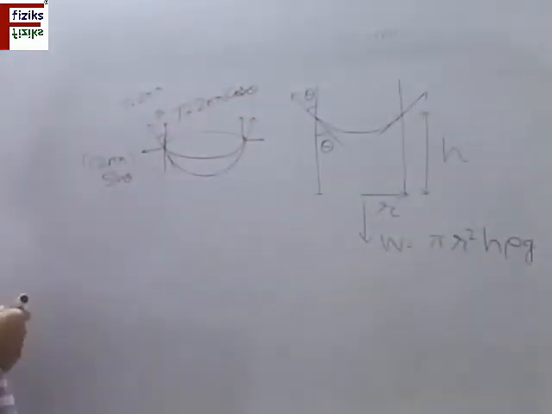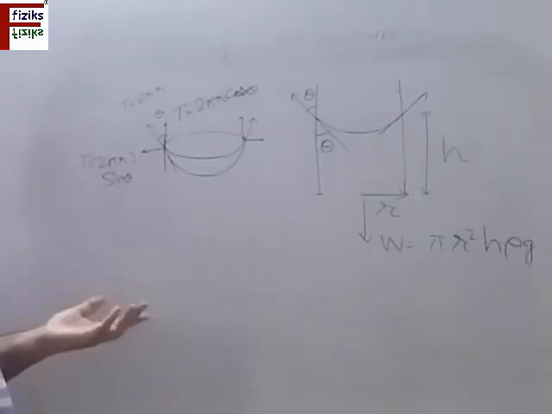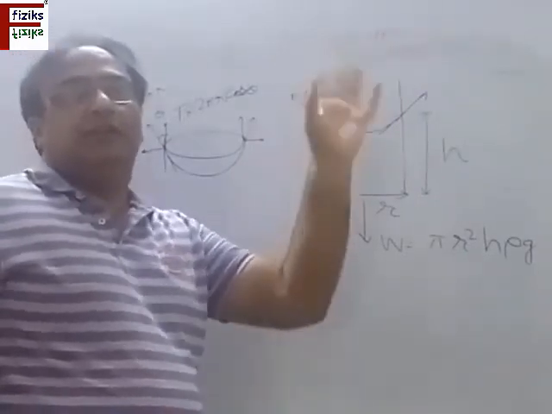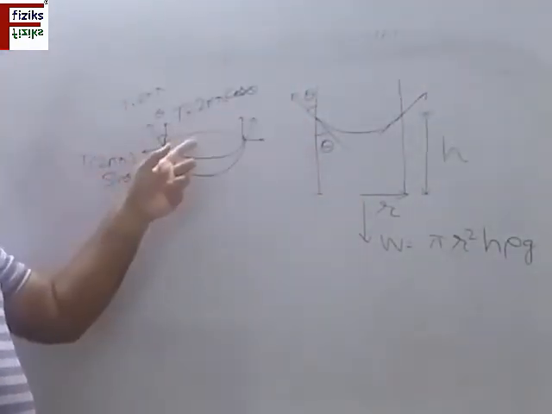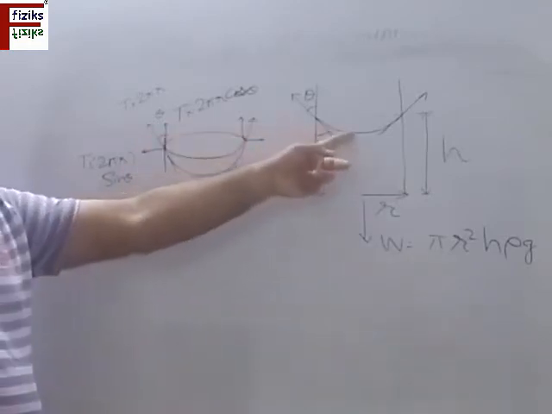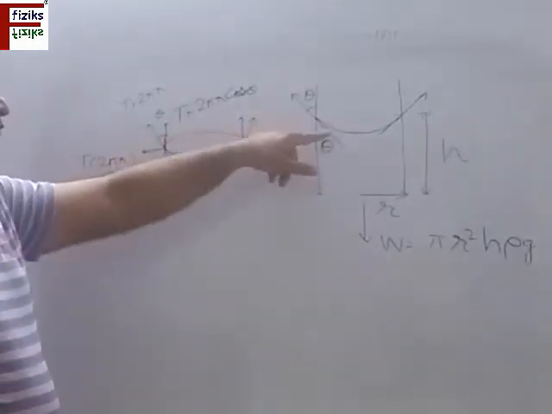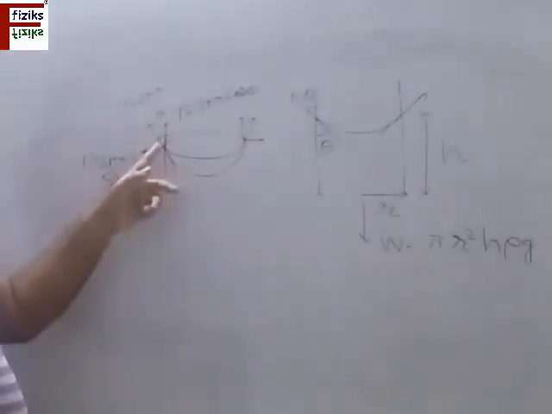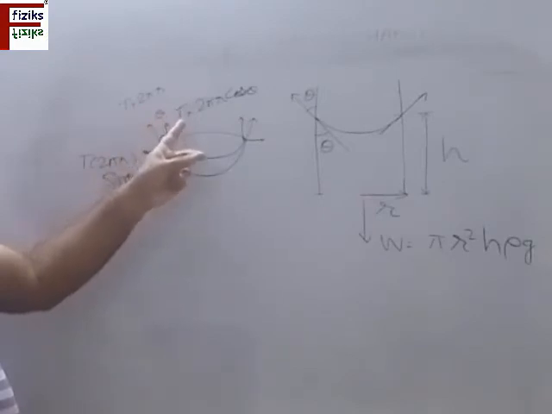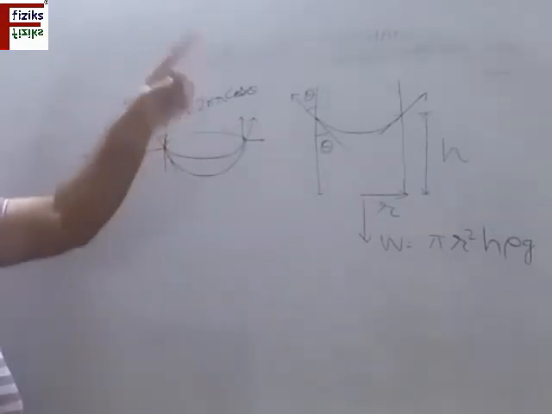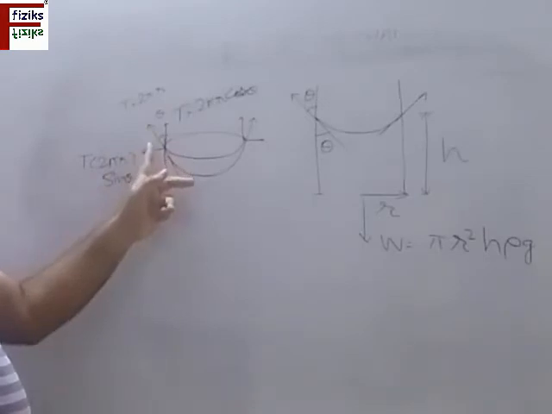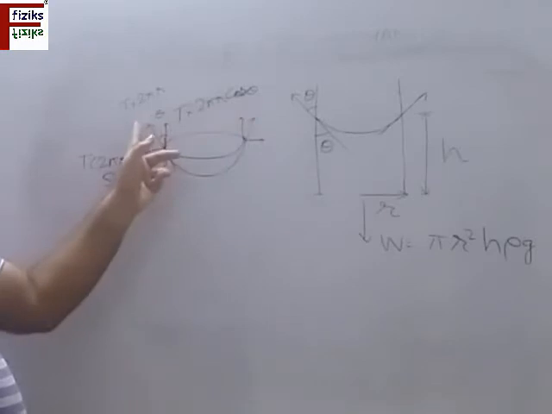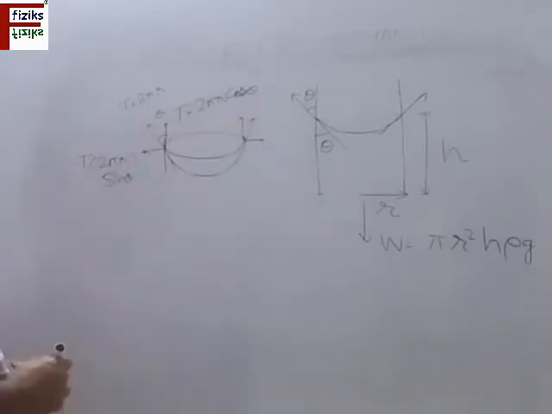Now how is this weight balanced? This is balanced by the surface tension force which is acting along the circumference of the liquid. So I have shown this in this figure. This is the element of the fluid just above it. So if I consider this surface, then the surface tension force is acting along the circumference. So it is given by T, surface tension of the liquid, multiplied by the length, which is 2 pi r. So it is acting tangential to the surface everywhere. Theta is the angle of contact.